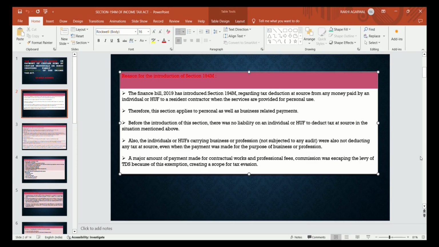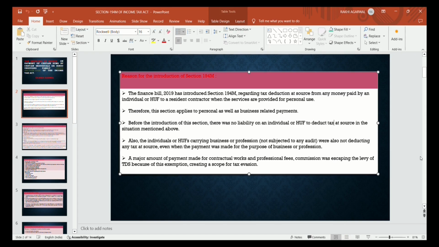सेक्शन इंडिविजुअल और HUF के ऊपर टैक्स डिडक्शन का कोई लायबिलिटी नहीं था. वो लोग अगर कुछ भी पेमेंट करते थे टू अ कॉन्ट्रैक्टर, to a professional service provider or to a broker or even a high value amount they are paying, they are not liable to deduct TDS on that amount. Contractors थे ना, they are not disclosing that income in their books और ये सारा tax evasion का purpose बन